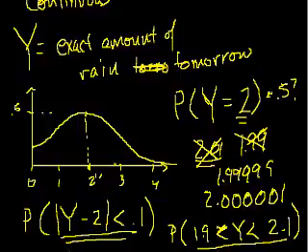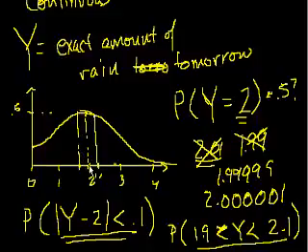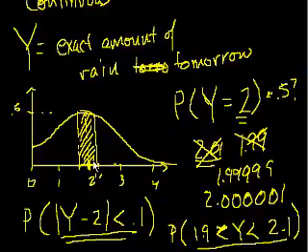I'll let you think about it a little bit. But now this starts to make a little bit of sense. Now we have an interval here. So we want all y's between 1.9 and 2.1. So we are now talking about this whole area. And area is key. If you want to know the probability of this occurring, you actually want the area under this curve from this point to this point.